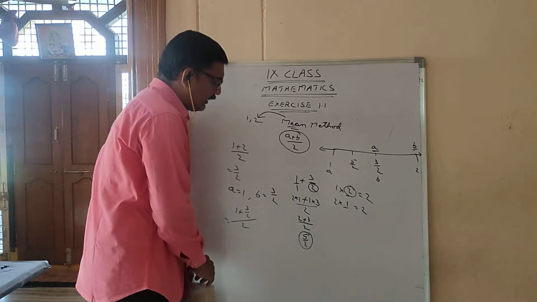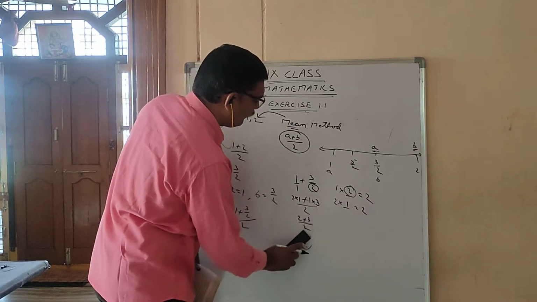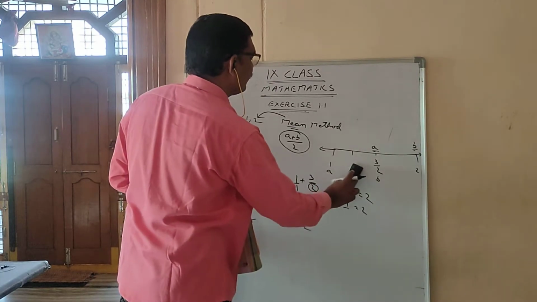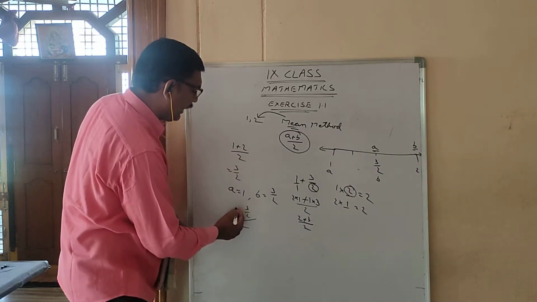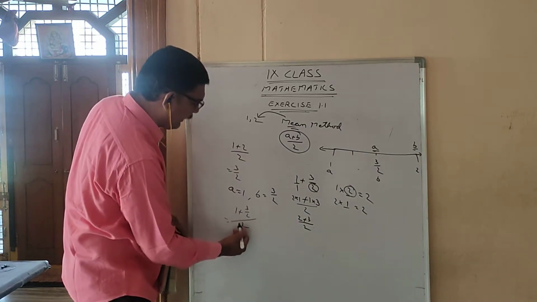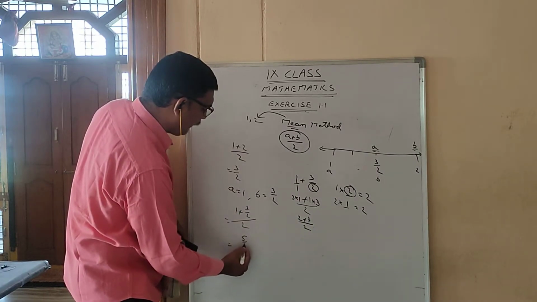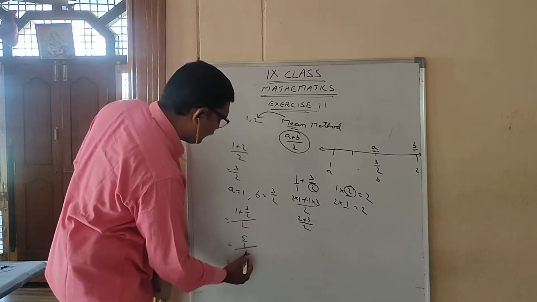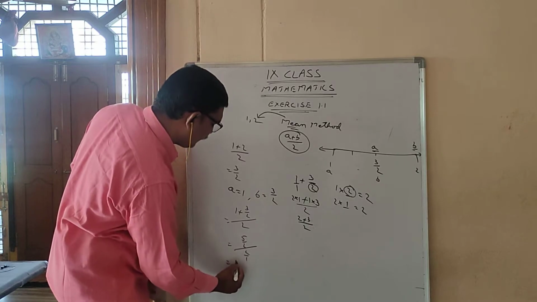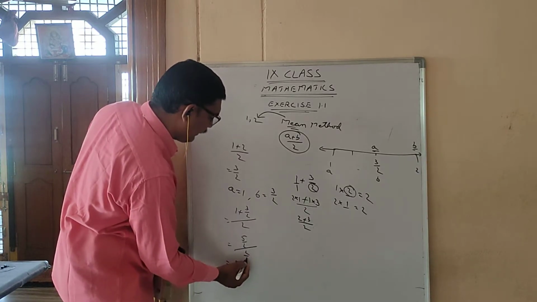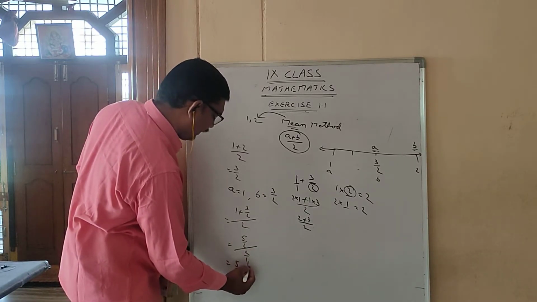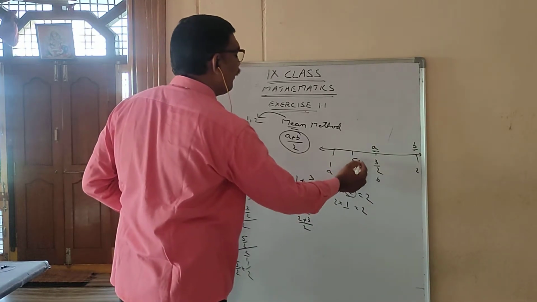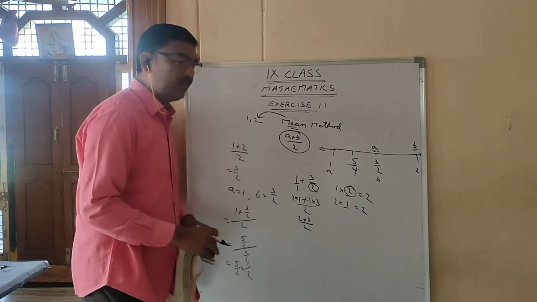Okay, still by 2 is there. It's not 5 by 2. 5 by 2 will be there, I added only 1 plus 3 by 2. Still by 2 is there here, 5 by 2 by 2. So again, this 2 means 2 by 1. This 5 by 2, okay. This 2 by 1 is going to the numerator, it becomes 1 by 2. So you are getting 5 by 4.